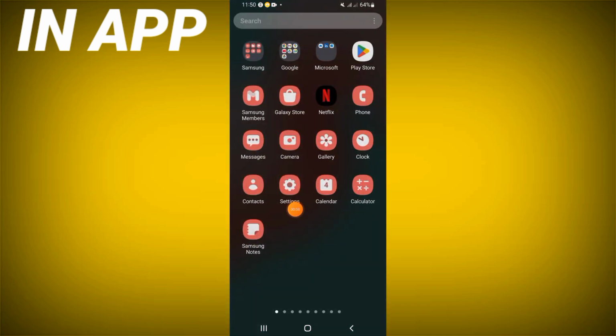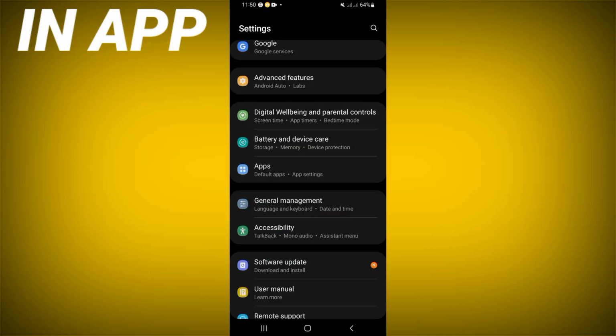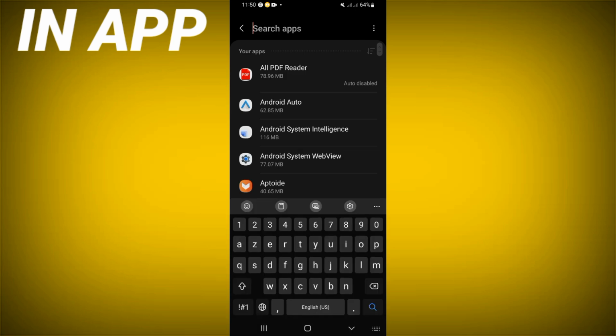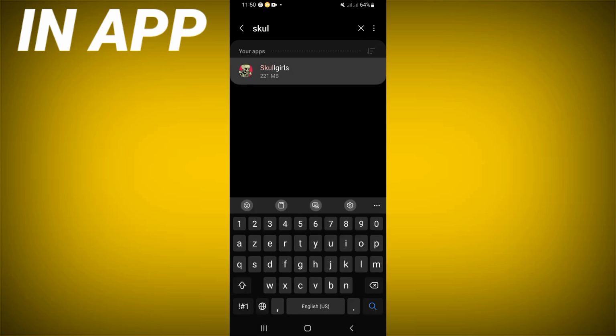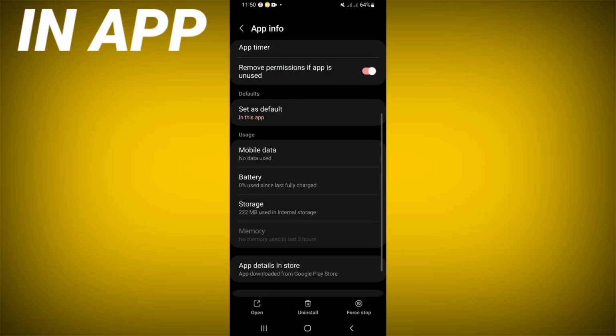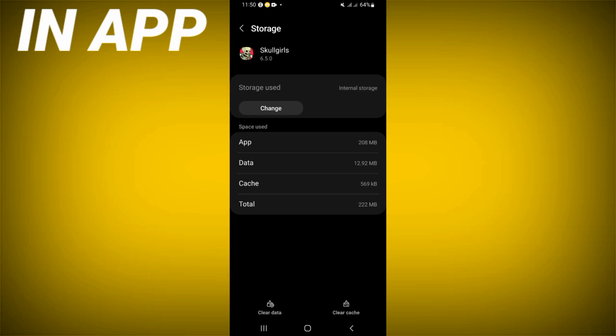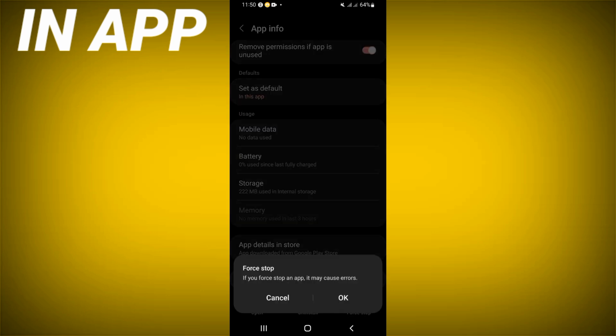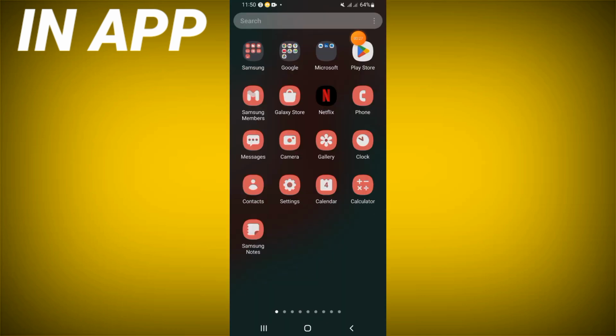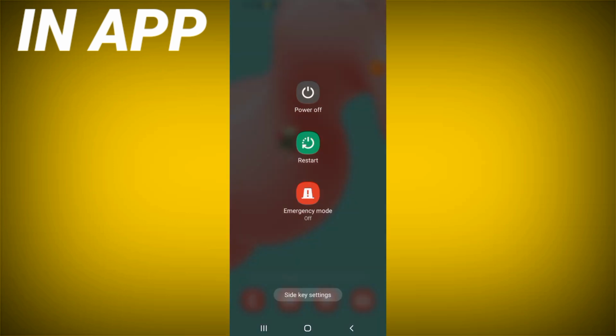Let's do it. Open the settings of your phone first. Click at apps option and search for Skullgirls and click. Go right now, click at storage option, click clear cache and you should go back. Click at force stop and click OK. Come to Play Store or App Store, update Skullgirls and restart your phone right now, and that's it.